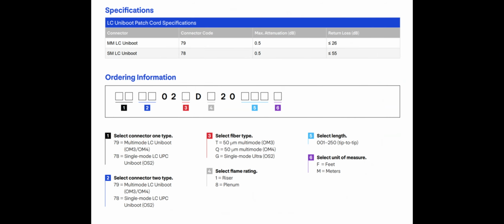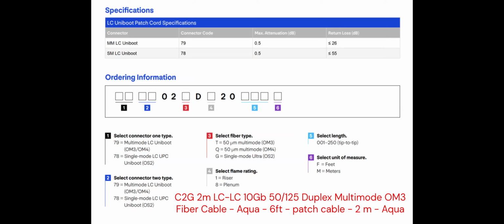Let's create a reverse polarity uniboot duplex patch cord part number. Based on the description given by the engineer, we require a multimode fiber cable with LC connectors on both ends. For this reason, the first 2 numbers are 79 and 79. The 5125 in the description indicates 50 micrometers, which is the diameter of the fiber core, and 125 micrometers, which is the cladding that surrounds the core.